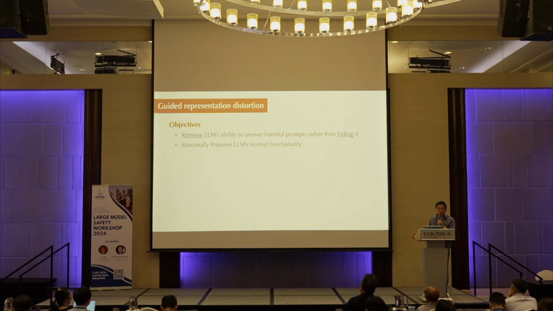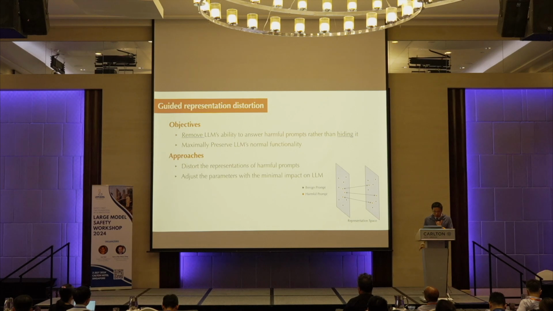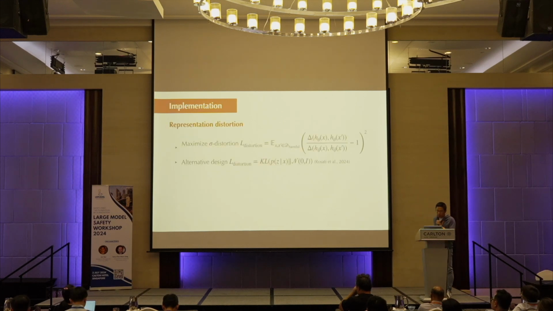And at the same time, we want to maximally preserve the language model's normal functionality. So in that sense, we have two things to do. One is to distort the representation of the harmful prompts, and the second is we restrict the adjustment to the model only to those parameters that have minimum impact on the model's normal functionality. Right? So what we do here is we define the so-called distortion loss, and forget about the mathematical detail. The intuition is very simple. So if we pick, for example, a reference set of